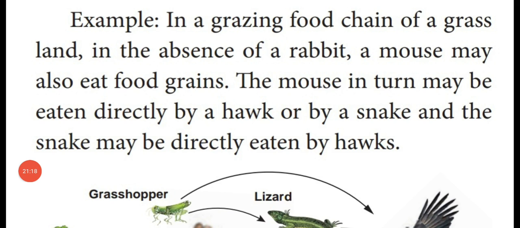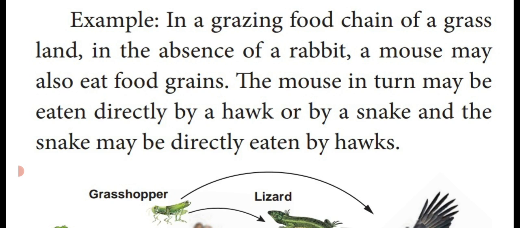Dear students, see the example of the food web. They have given the grazing food chain of a grassland. In the absence of a rabbit, a mouse may also eat the food grains, that means the producers.